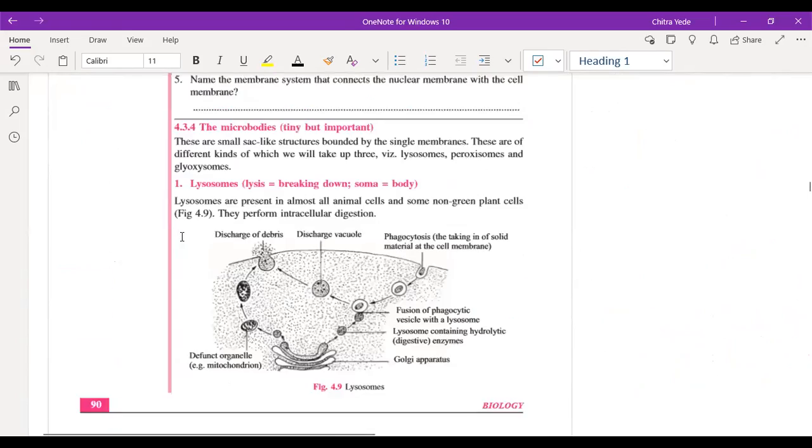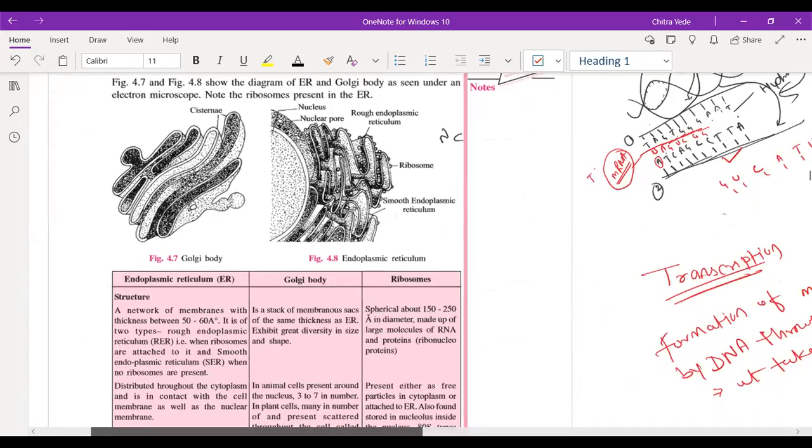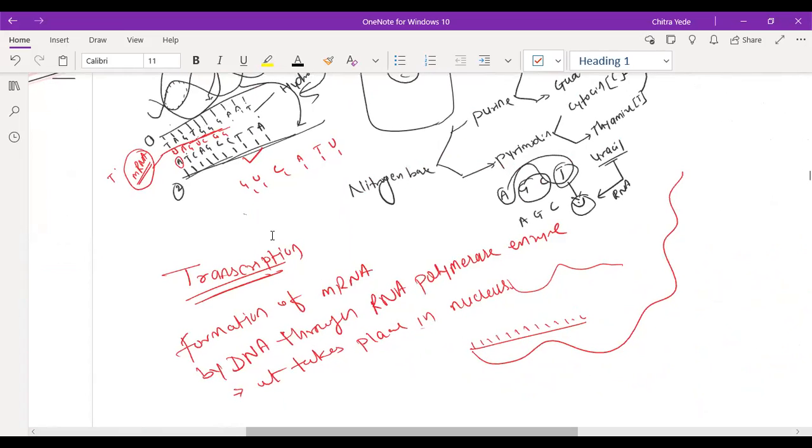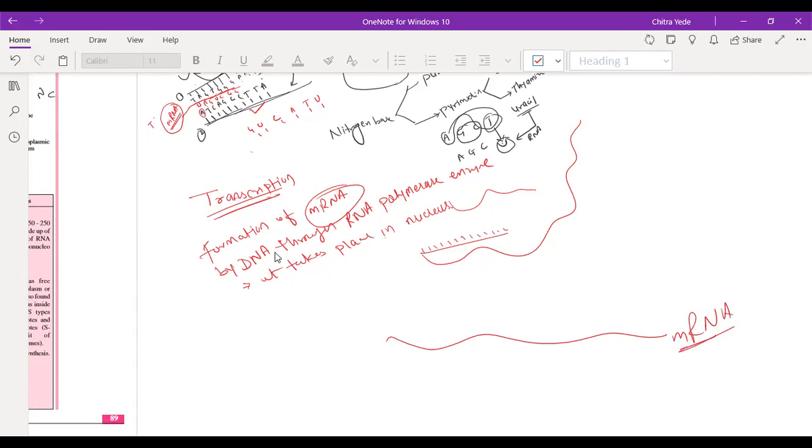I think this is not part of your syllabus, is it? But you asked, sir, that's why I'm explaining here. Transcription is nothing but the formation of mRNA from DNA. Then mRNA comes out from the nucleus to the cytoplasm. This is the mRNA. It is called messenger RNA because it carries the message coming from the DNA.